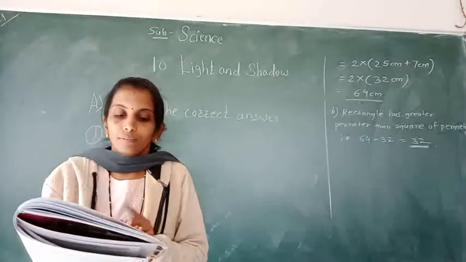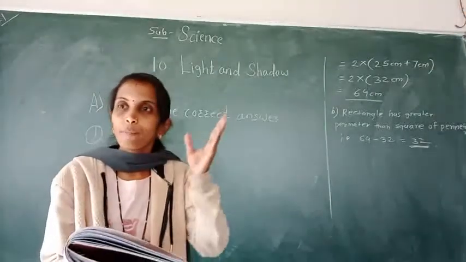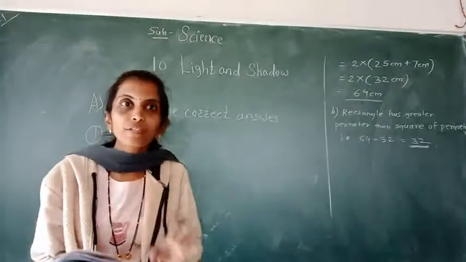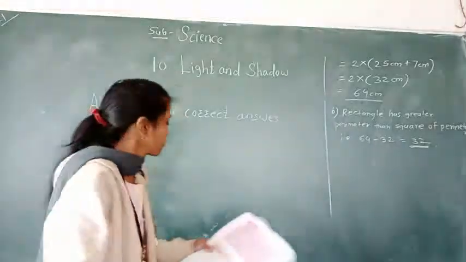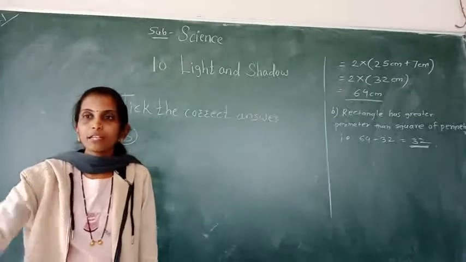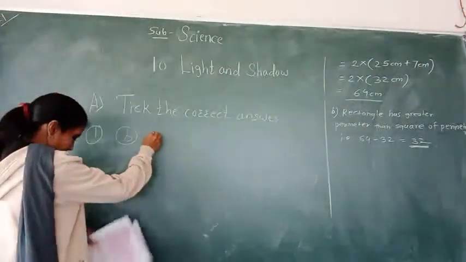Source of light is required. Opaque body is required. Screen also required. Time is not required. If the screen is not there, then the shadow is not formed.